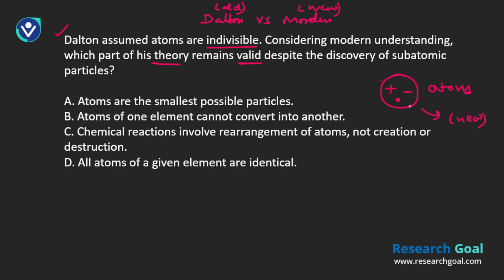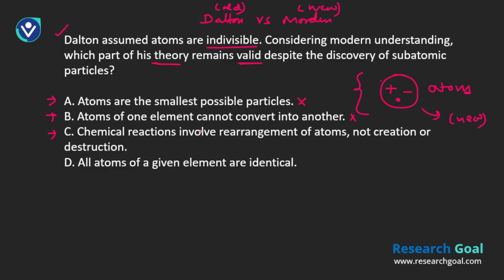Now we need to understand which concept of Dalton is actually applicable to the modern understanding of the atom. I hope that is clear. So let's see what options we have. A, atoms are the smallest possible particles. We do have smaller particles, so I don't think this is correct. B, atoms of one element cannot convert into another one. That can really happen, so I think that option is also not correct.